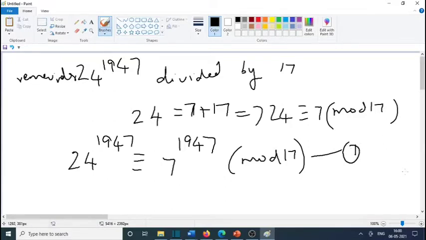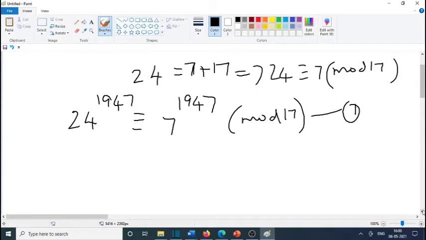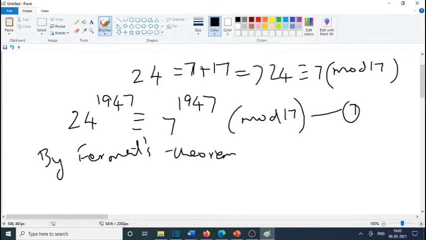Now, by Fermat's theorem we have, 17 is a prime number, so 7 raised to 17 minus 1, that is p minus 1, 16 congruent to 1 mod 17.